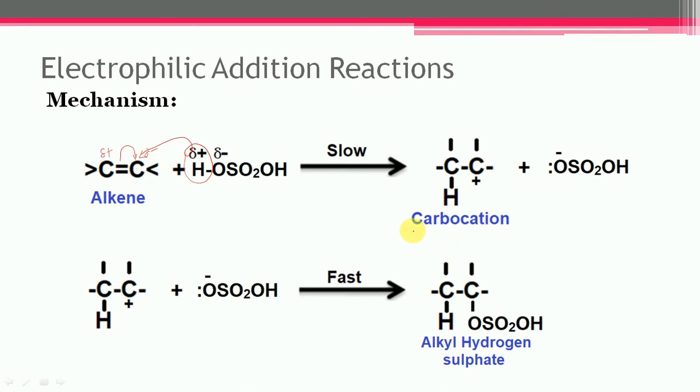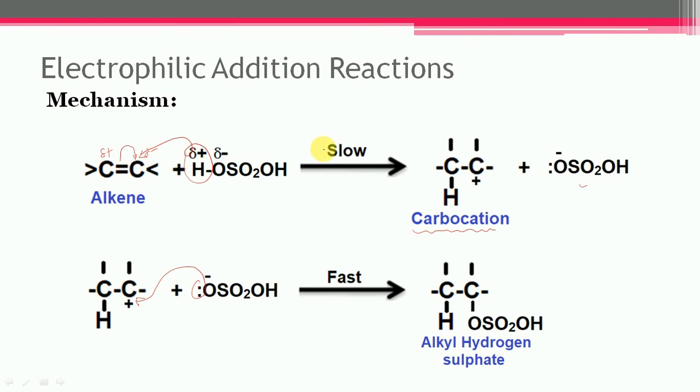So first of all, carbocation will get formed along with hydrogen sulfate ions. Then step number 2. In step number 2, this hydrogen sulfate ion will react on the carbon carrying the positive charge, and finally alkyl hydrogen sulfate will get formed.